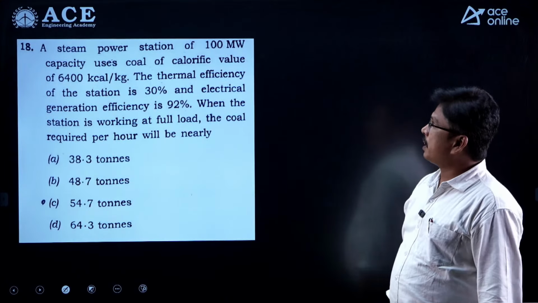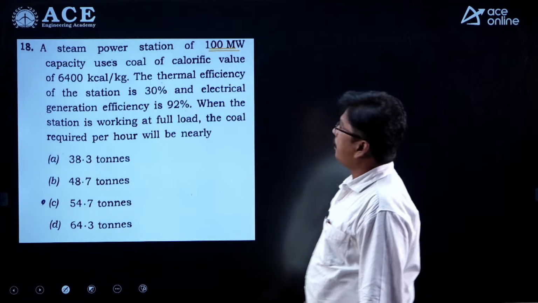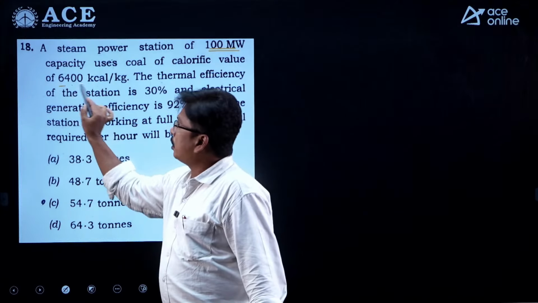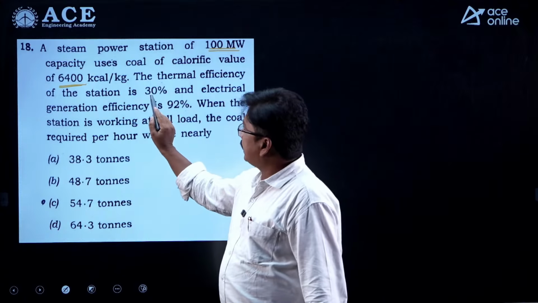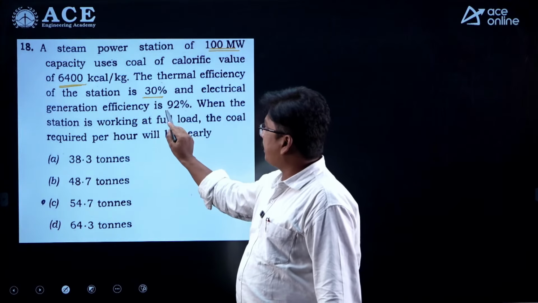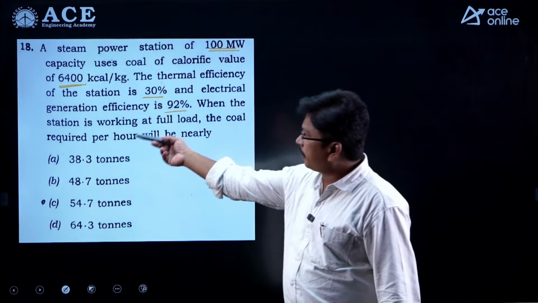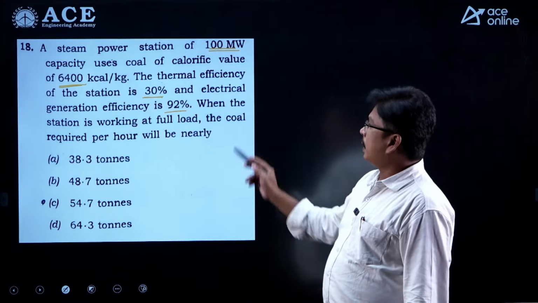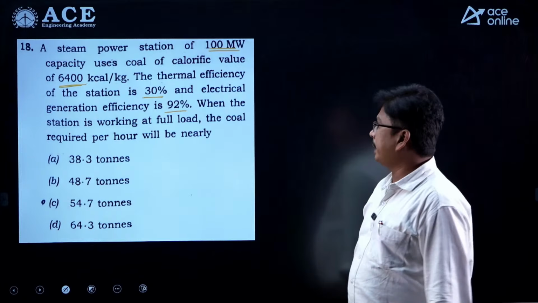So a steam power station of 100 megawatt capacity uses coal of calorific value 6400 kilocalorie per kg. The thermal efficiency is given as 30% and the generation efficiency, that is the electrical efficiency, is given as 92%. When the station is working at full load, what is the coal required per hour, in tons per hour?